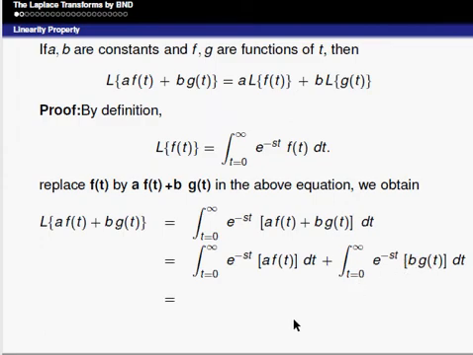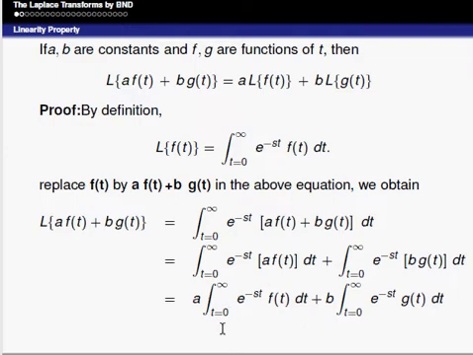It can be rewritten as a into the integral from 0 to infinity of e power minus st f of t dt, plus b into the integral from 0 to infinity of e power minus st g of t dt. Therefore, we can observe that the right hand side first term is the definition of L of f of t.